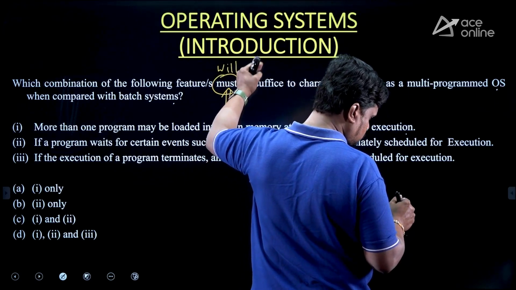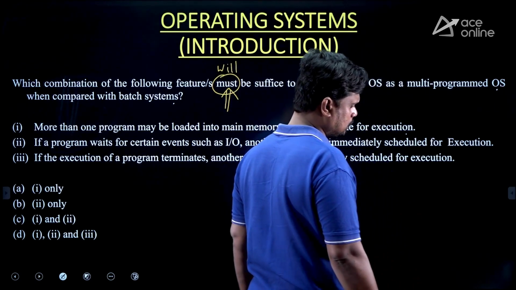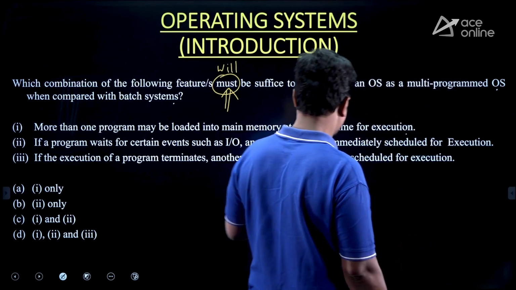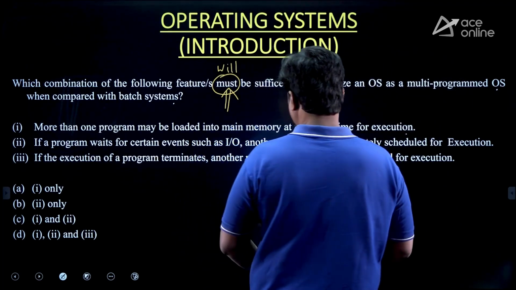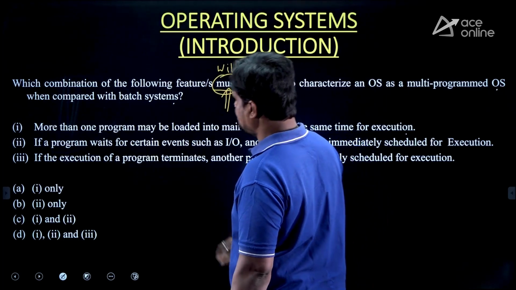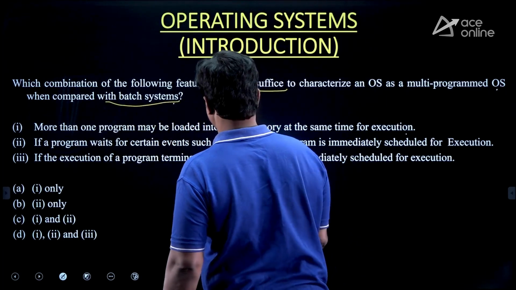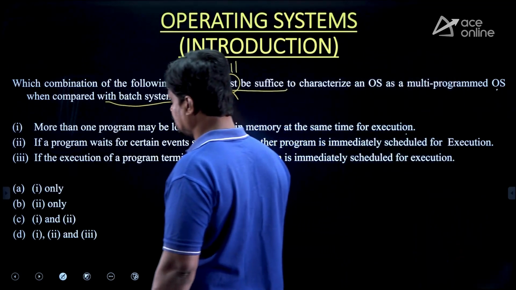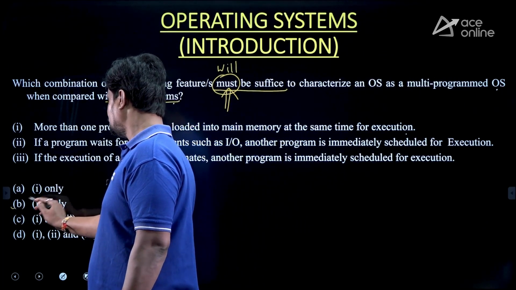Please revise your previous year GATE question. In this question it clearly says it must suffice comparatively to the batch system. So the answer is option B.